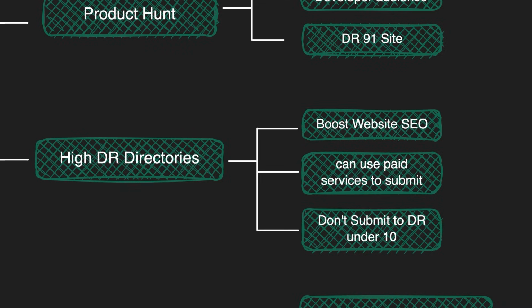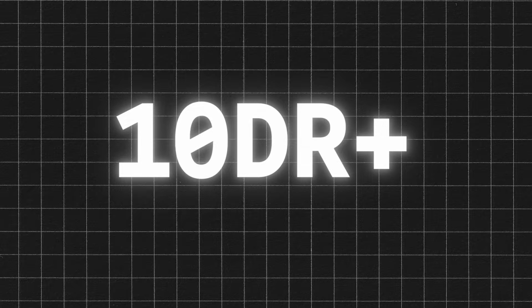Something which I tried recently is submitting my app to a lot of different directories. Although they bring in some traffic, I don't do this for the traffic, but I do this to get free backlinks. This was one strategy that helped me increase the domain rating of TinyFast from 0.5 to 26 in a few weeks. When doing this, to save time, you can use services which submit your app to multiple directories at once. It's important to only submit your app to directories which have a domain rating above 10. A domain rating of less than 10 might flag your website as spam with Google, so you don't want to do it.